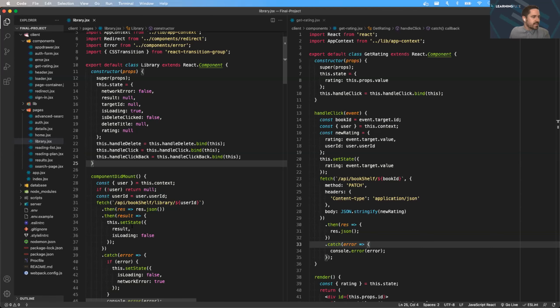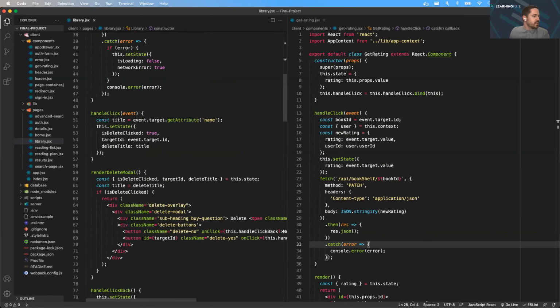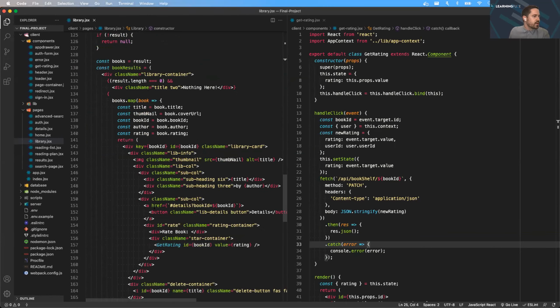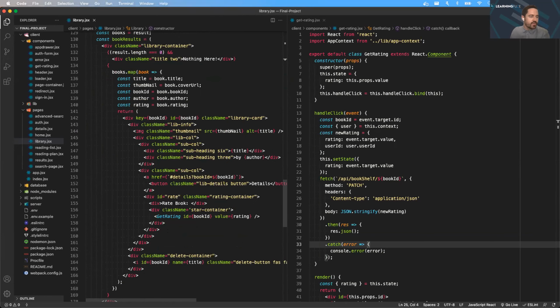I'm saving these results in state, and within render, I'm mapping through the results to build cards for each individual book. On line 157, you can see I'm including a get rating React element for every card that will include a value prop that holds the value of rating gathered by mapping through the book results, which will then render the correct number of stars depending on if the user has already rated this book or not. When a user adds a new book to their library, the initial value is always set to 0.